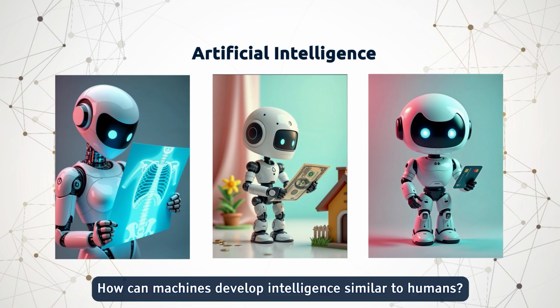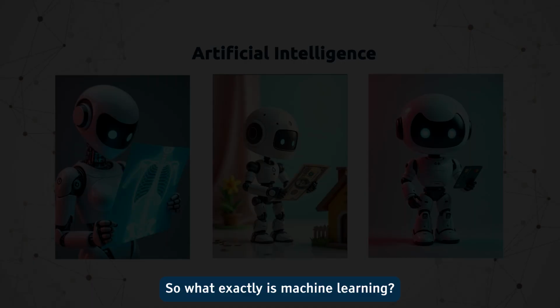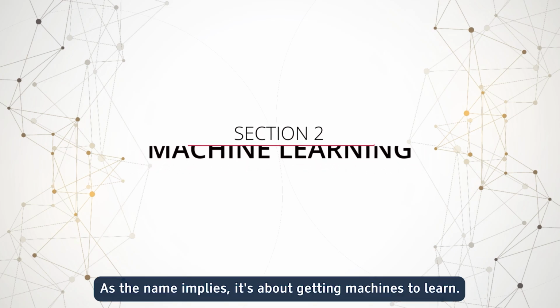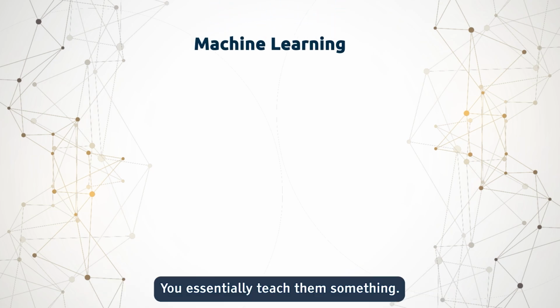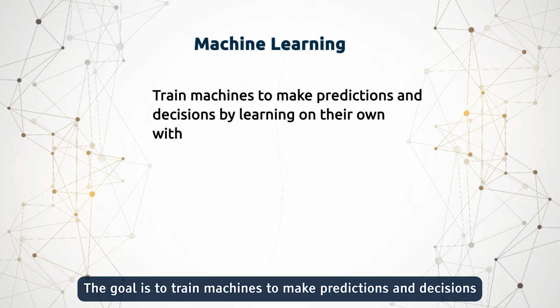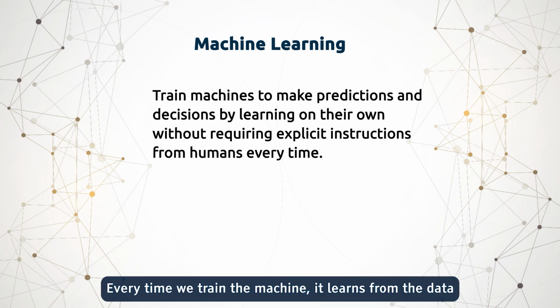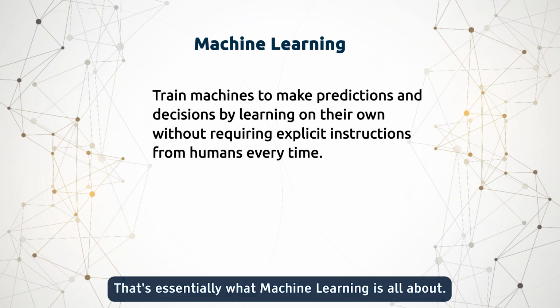How can machines develop intelligence similar to humans? This is where machine learning comes into play. So, what exactly is machine learning? As the name implies, it's about getting machines to learn. You essentially teach them something. The goal is to train machines to make predictions and decisions by learning on their own, without requiring explicit instructions from humans every time. We train the machine, it learns from the data, and then it can make predictions or do tasks all on its own, without needing human input. That's essentially what machine learning is all about.